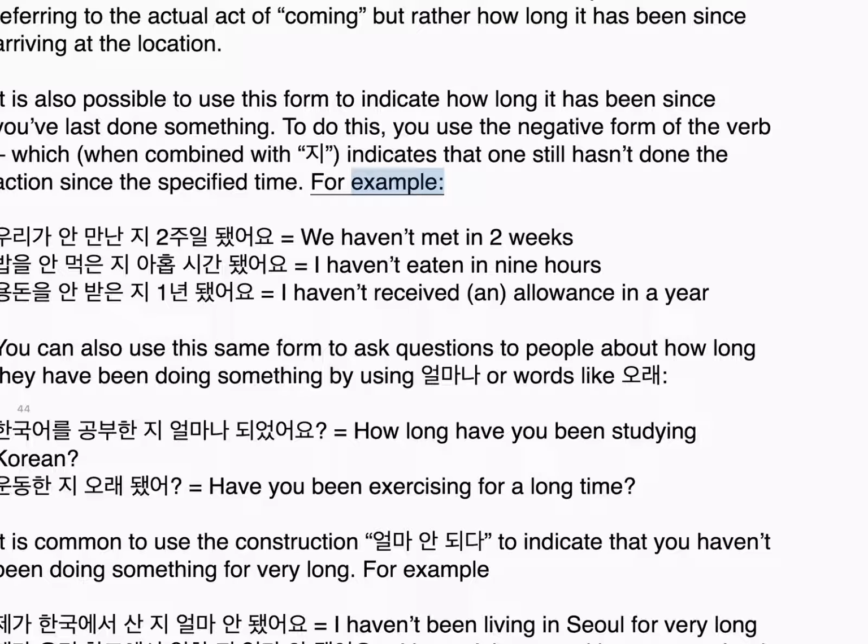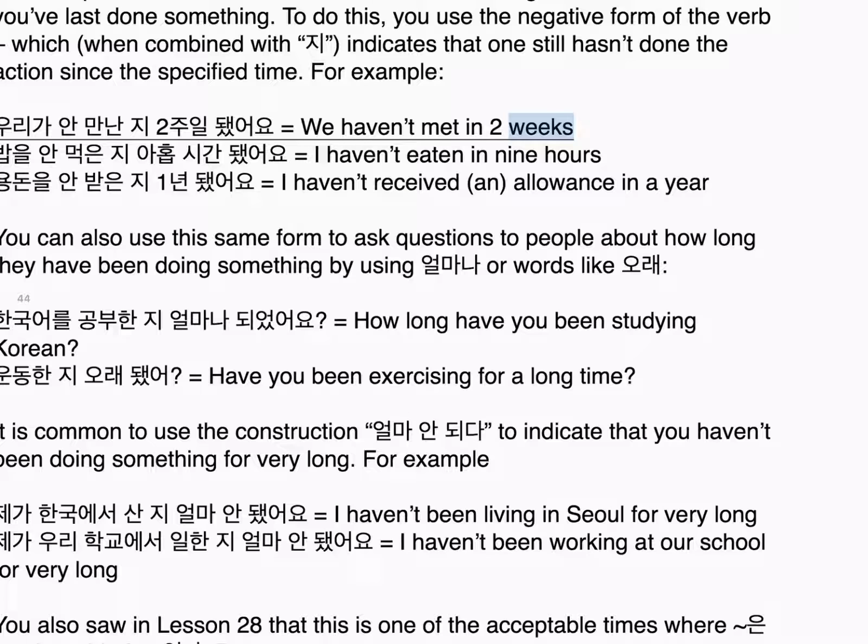For example, 우리가 안 만난 지 2주일 됐어요. We haven't met in 2 weeks. 밥을 안 먹은 지 9시간 됐어요. I haven't eaten in 9 hours. 용돈을 안 받은 지 1년 됐어요. I haven't received an allowance in a year.